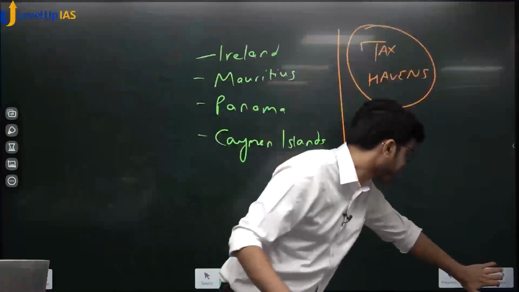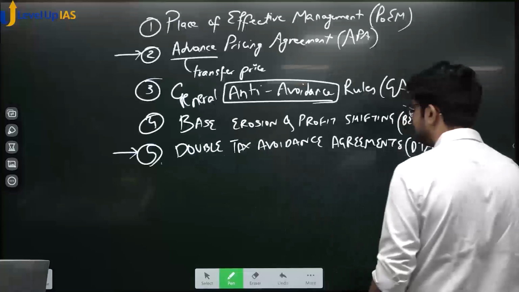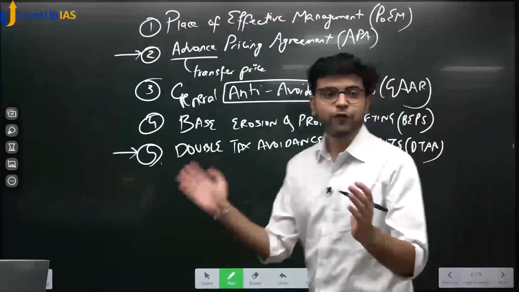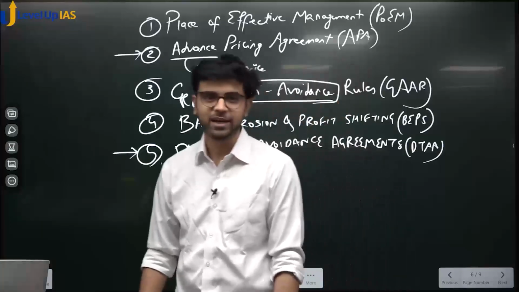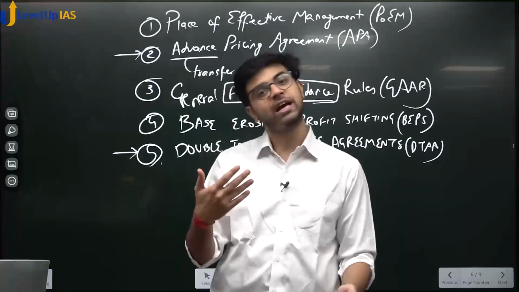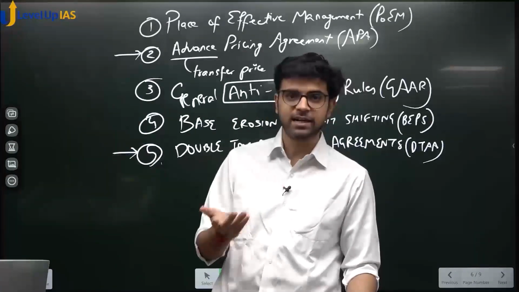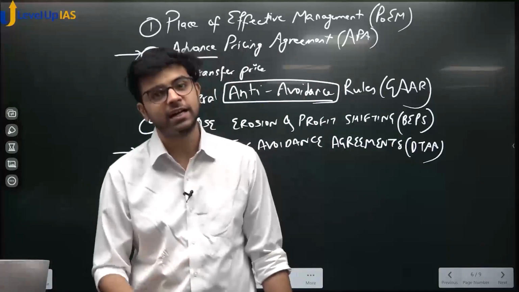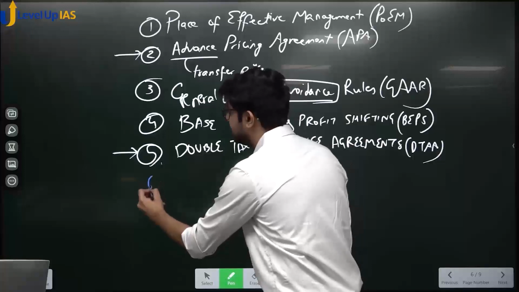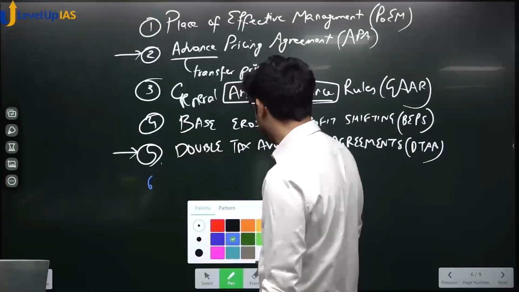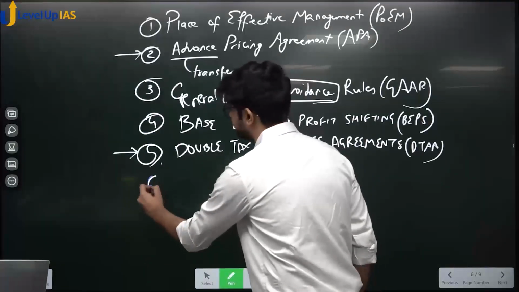So this act of browsing through the catalogue of countries with which India has signed DTAA. It is seeing a list now. Oh, Ireland, we have signed DTAA. Oh, Mauritius, we have signed DTAA. Oh, Singapore, we have signed DTAA. Oh, Cayman Islands, we have signed DTAA. This act by the tax evader.